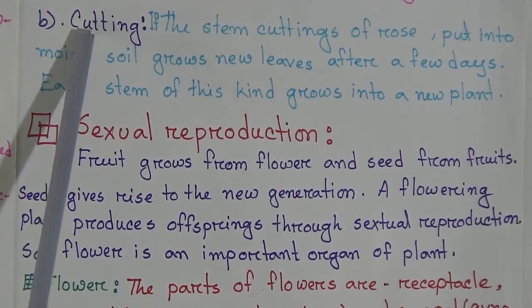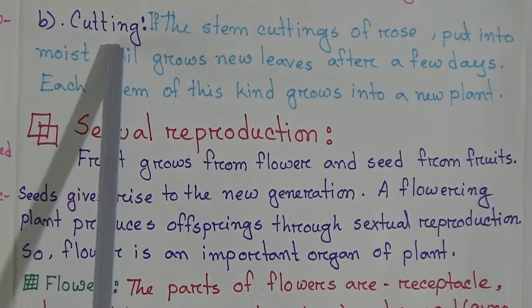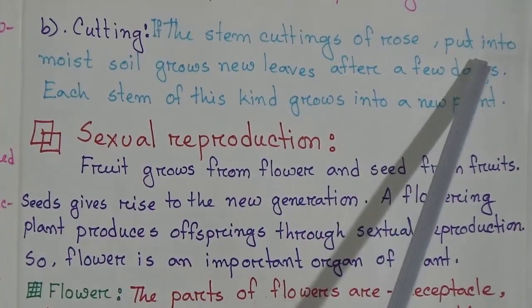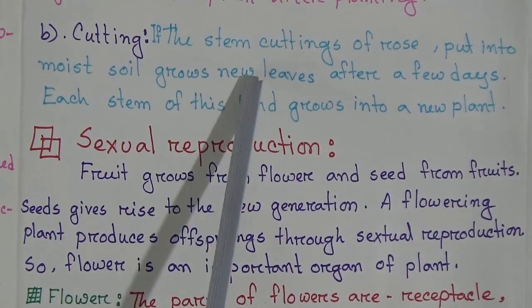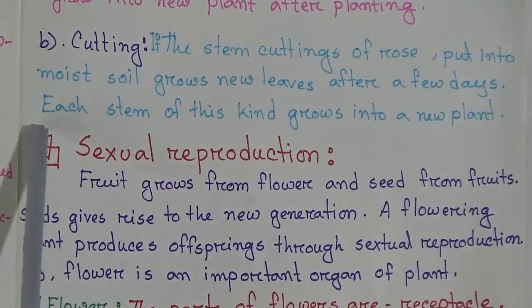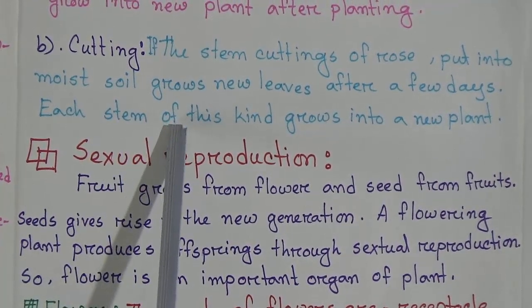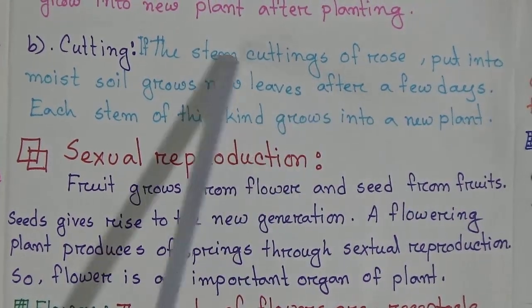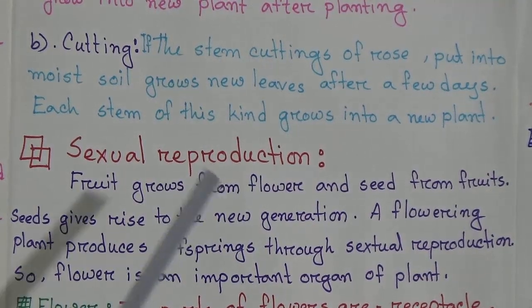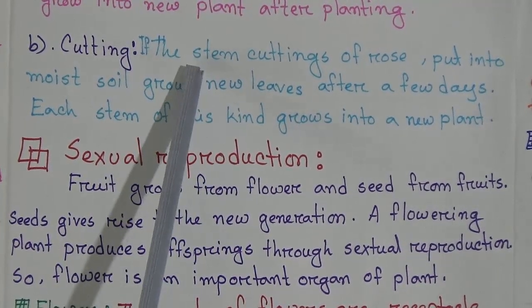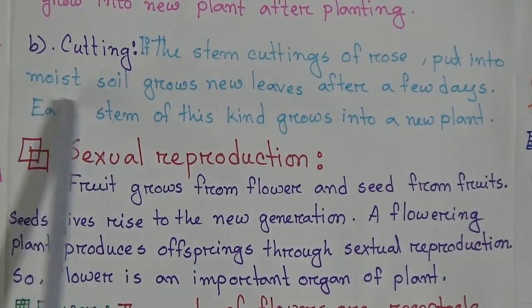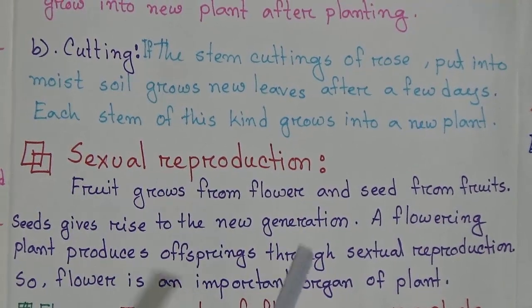Now go to our next artificial vegetative reproduction. The name of this artificial vegetative reproduction is cutting. The stem cutting of a rose put into moist soil grows new leaves after a few days. Each stem of this kind grows into a new plant. That means if we want to get a rose plant, we will cut a stem of the rose plant and put it into moist soil and we will get a new plant.